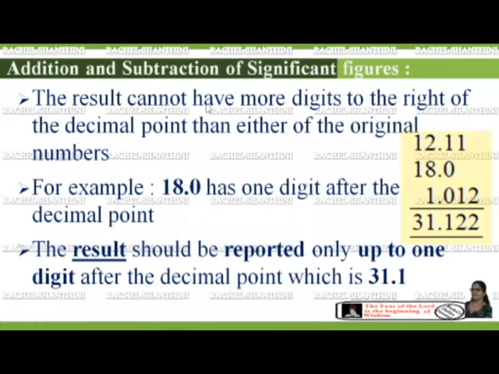The result cannot have more digits to the right of the decimal point than either of the original numbers. Here we have three numbers. In these three numbers, we have 18.0. This 18.0 has only one digit after the decimal point. So the result should be reported up to only one digit after the decimal point, which is 31.1.